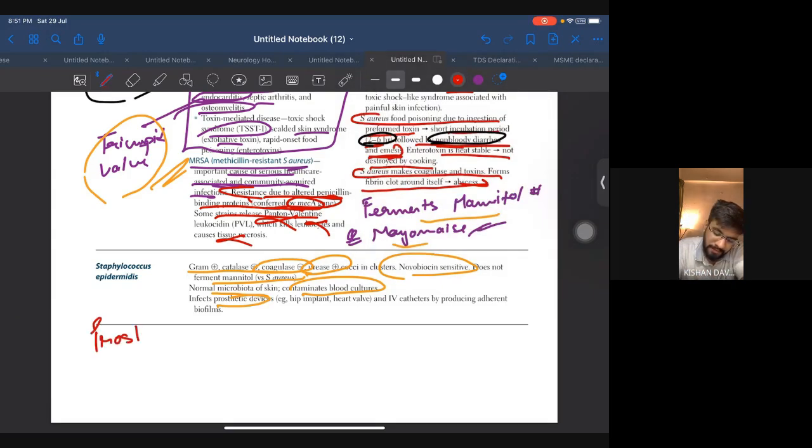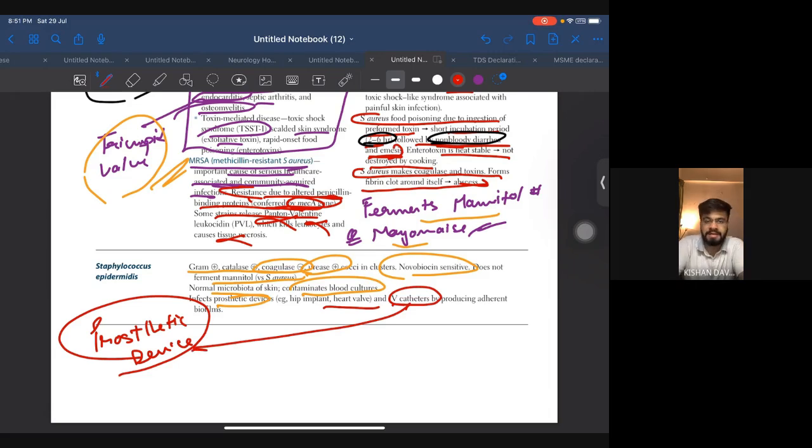Prosthetic device is very important. If prosthetic device is given, straight away think of Staph epidermidis, and IV catheters. Prosthetic device and IV catheters. Okay, so how will you distinguish it from Staph aureus? This is the first of all the causes.